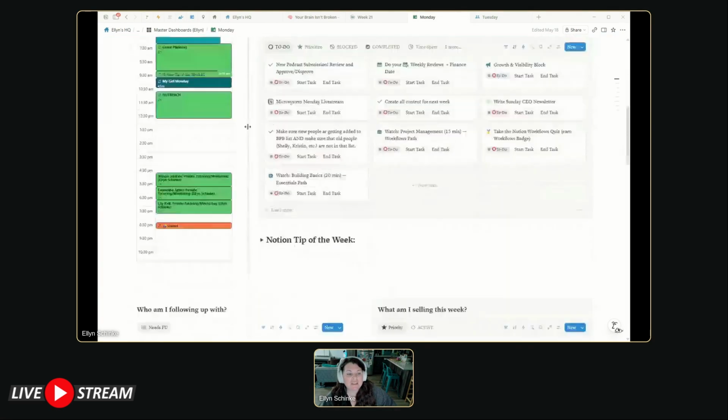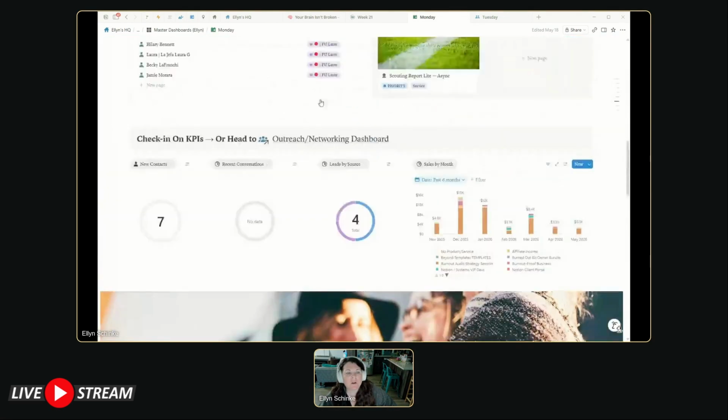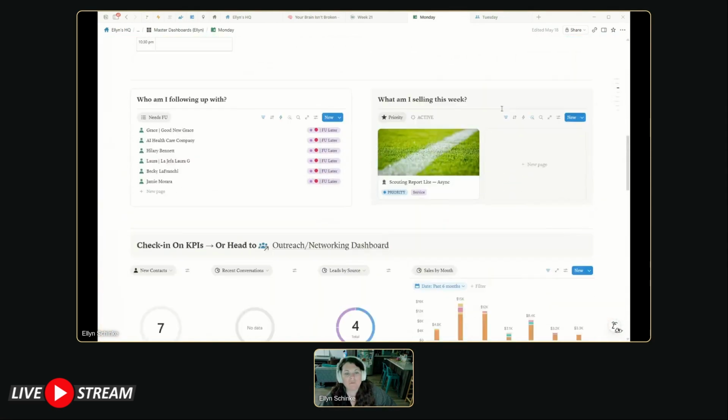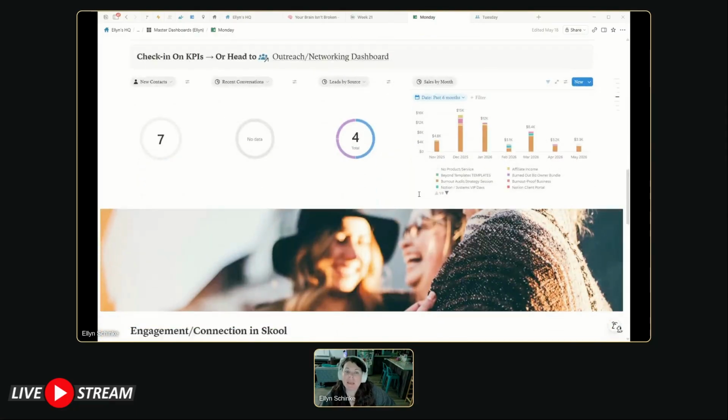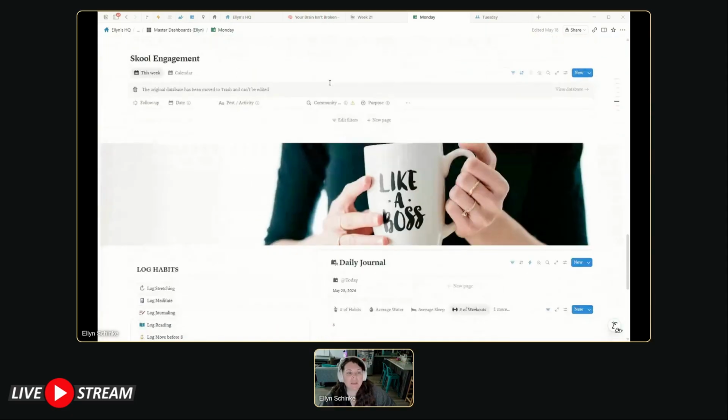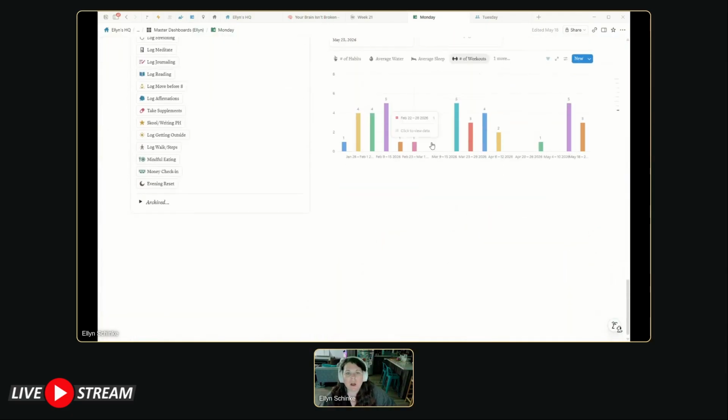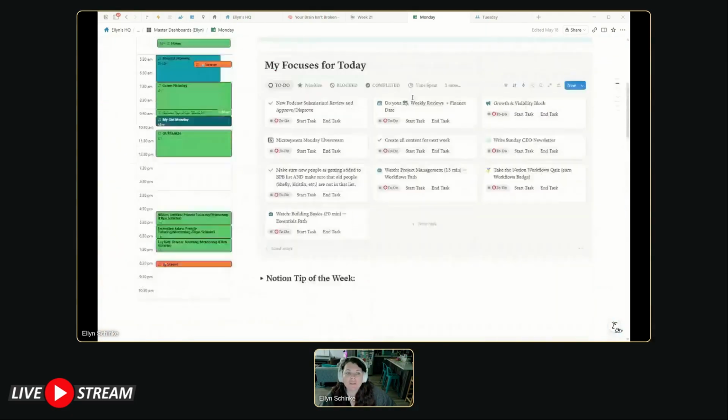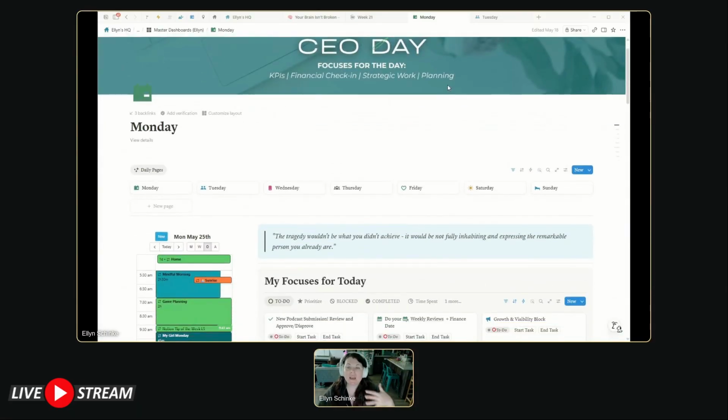And these pages had all of this information down below that I wanted to look at. I wanted to look at who I'm following up with, what I'm selling, my KPIs for that week, engagement, and then I would log my habits down at the bottom. So it had all of this stuff on the page that, again, I designed these daily pages to represent the things I like to do on that day of the week. But what I decided is it got irritating to hop back and forth between all of these different pages.